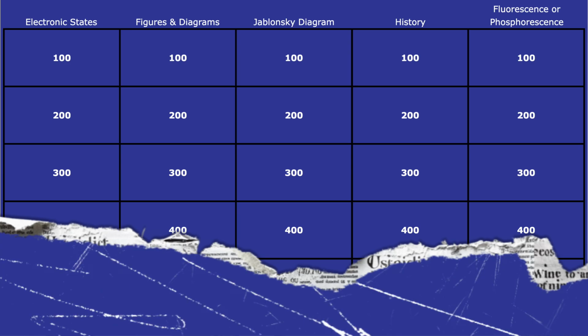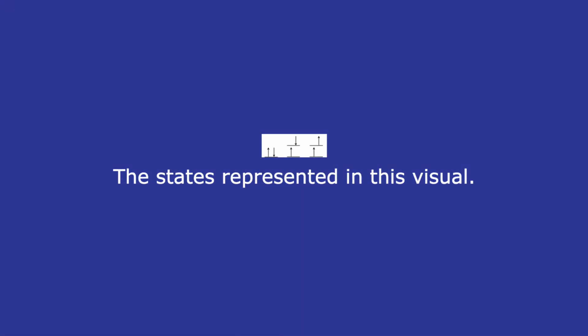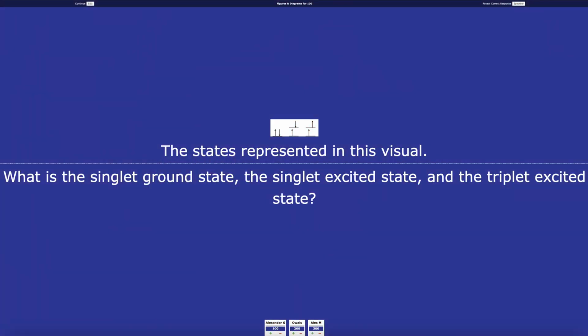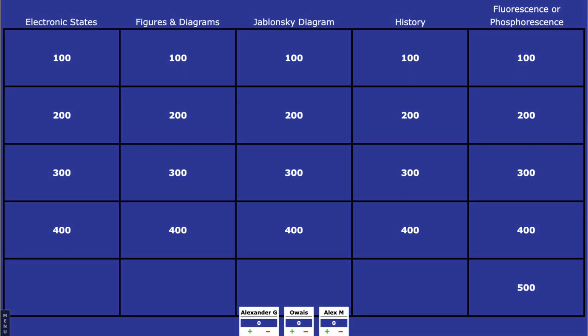The prompt is the states represented in this visual. This is light work. I got this. What is singlet ground state, singlet excited state, and then the triplet excited state? And the category is figures and diagrams for 200.